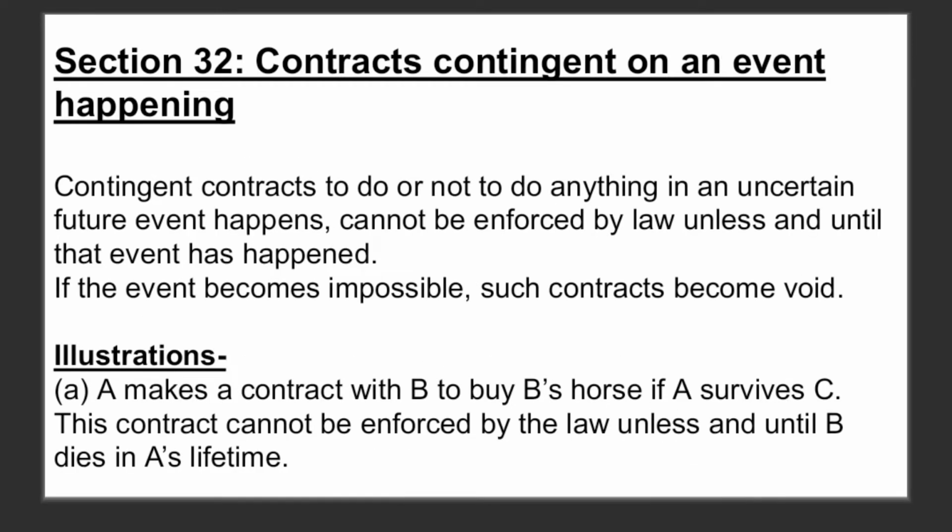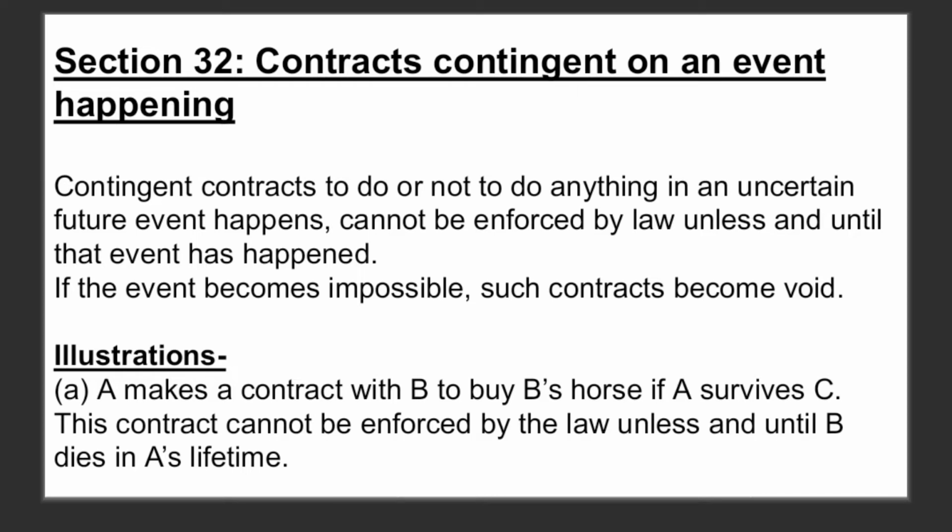So let us start with section 32. Section 32 says about contracts contingent on an event happening. Contingent contracts to do or not to do anything if an uncertain future event happens cannot be enforced by law unless and until that event has happened. If the event becomes impossible, such contracts become void. So in this case, it says that a person shall do or not do a particular thing if any uncertain future event happens. And if the event itself becomes impossible, then that contract becomes void.